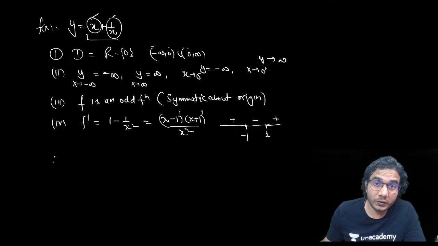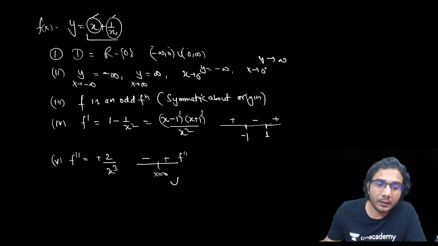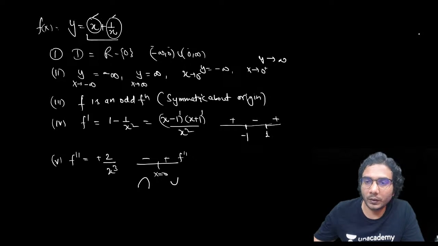Now, which way it will increase or decrease? For that, you need f double dash. So f double dash is going to be further differentiated, and then it's going to be plus 2 upon x cube, right? Which you can see is positive when x is positive and negative when x is negative, f double dash. So it is concave up here and concave down here, right? So we have got enough information to plot the graph of this function.